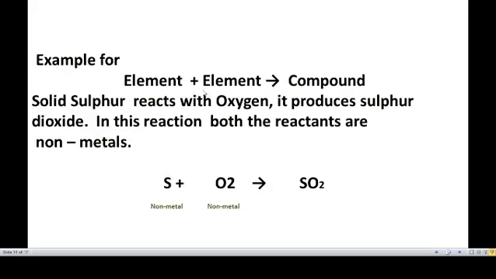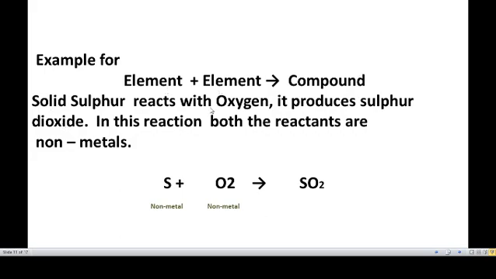Example for element plus element gives compound. Here solid sulfur reacts with oxygen. It produces sulfur dioxide, SO2. In this reaction, both the reactants are non-metals.